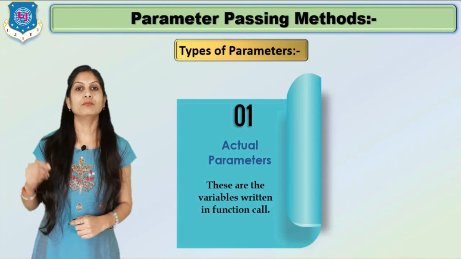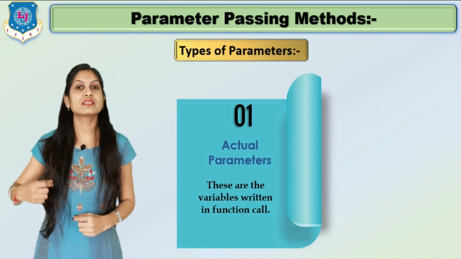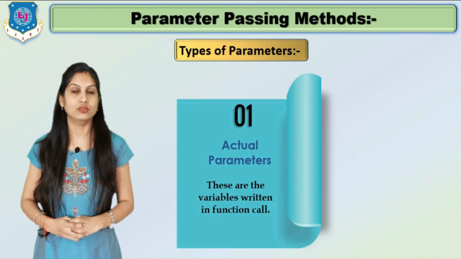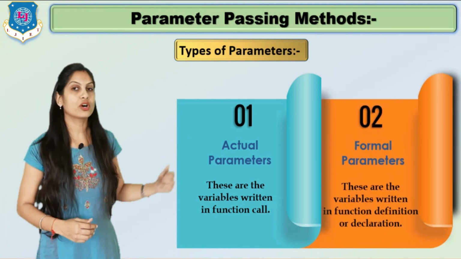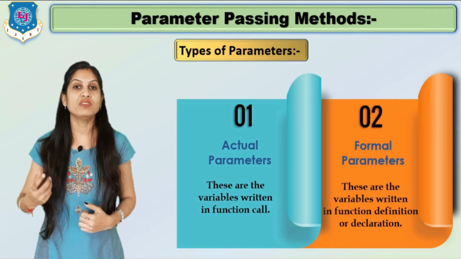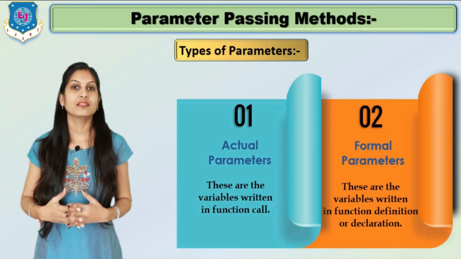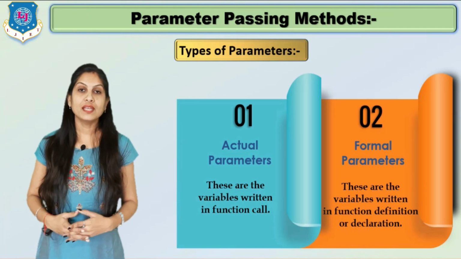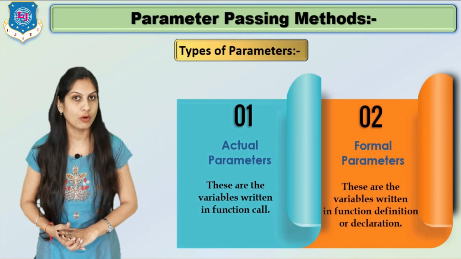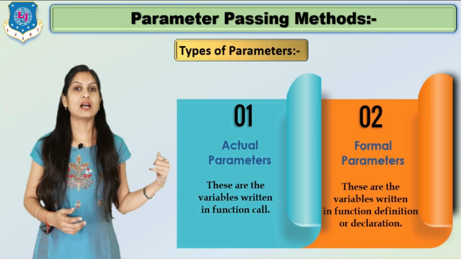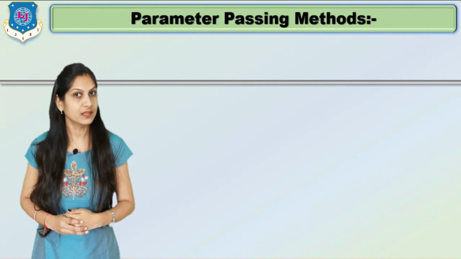Suppose we are writing sum(10, 5) in the function call in our void main, then this 10 and 5 is nothing but our actual value on which the operations will be performed. Clear? And the second is formal parameters, meaning the arguments which we write in our function definition and function declaration. In that case, the actual value will simply be copied into the formal parameters. Clear? So these two terms we have to use in our next theory, that is parameter passing technique.